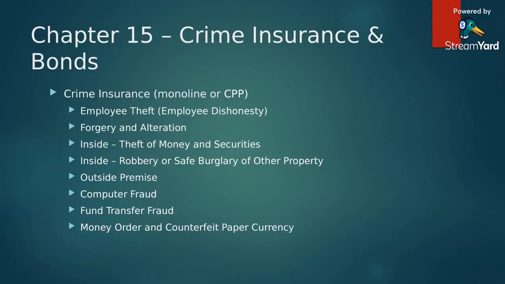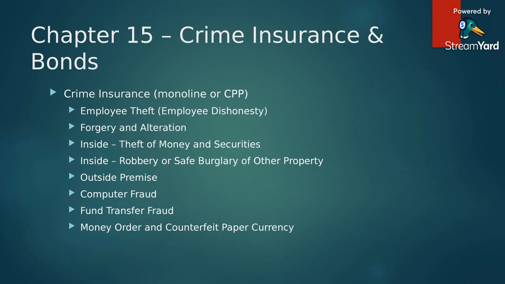Property and casualty initial licensing. This is going to be Chapter 15, crime insurance and bonds. Crime insurance is going to be added to a CPP or written on a monoline basis. It's going to have a deck page that's going to cover all the following things. Again, in this case, if a limit or premium are not shown, there is no coverage, just like on any other policy we talked about.